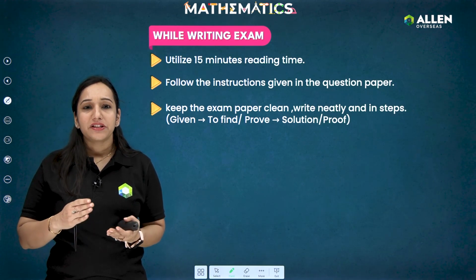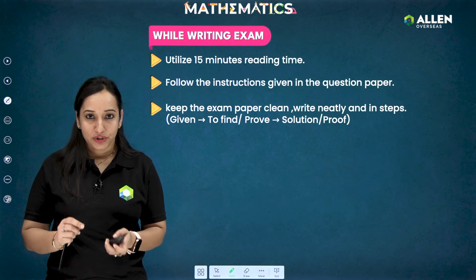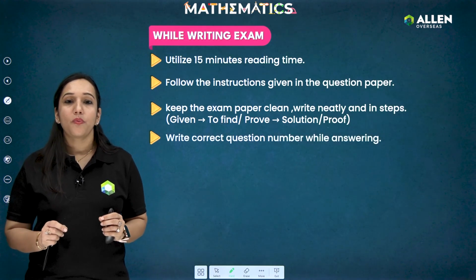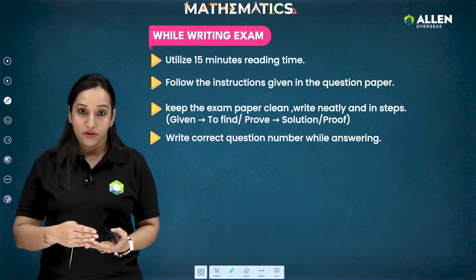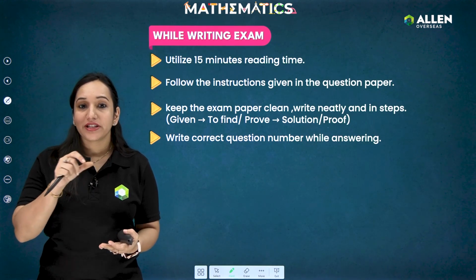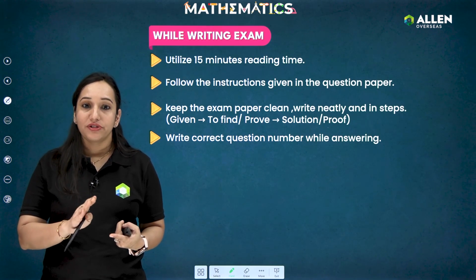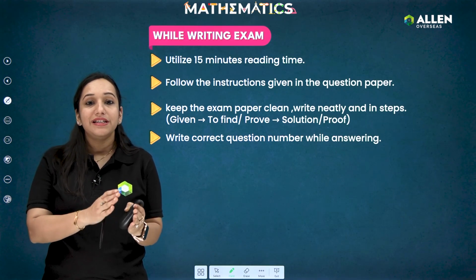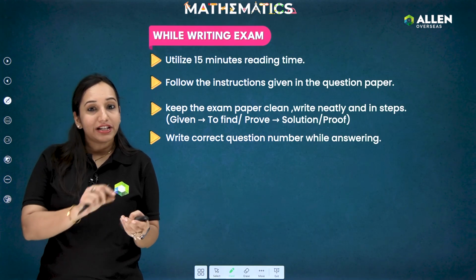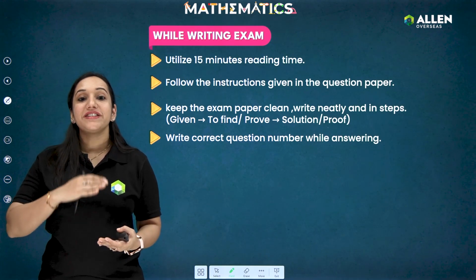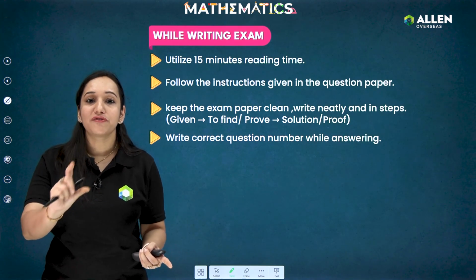Okay, and don't write the answers too short even if it's a 2 mark question. Write sufficient information. Then after that, students, it's important that we are writing the question number correctly. If you are starting from section A towards section E, I would suggest completing all the questions of section A first. If you don't know any question, leave some space for that and just move on to the next question. Why so? Because if we leave some space for that question, it always reminds us that later on I have to come back and fill this space because I left this question.